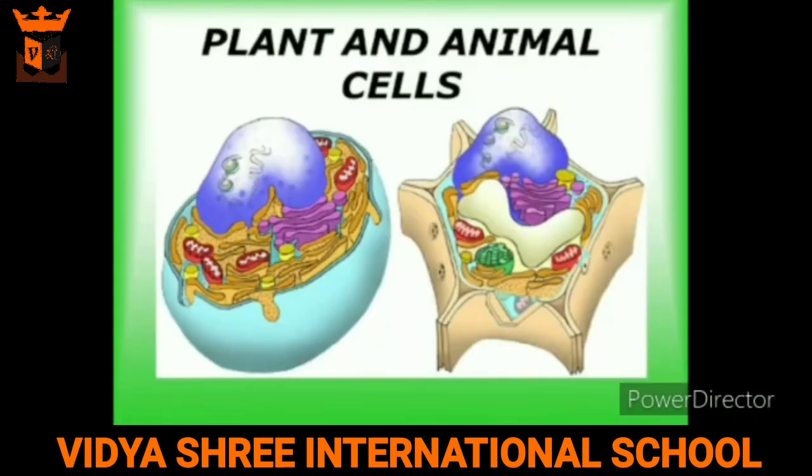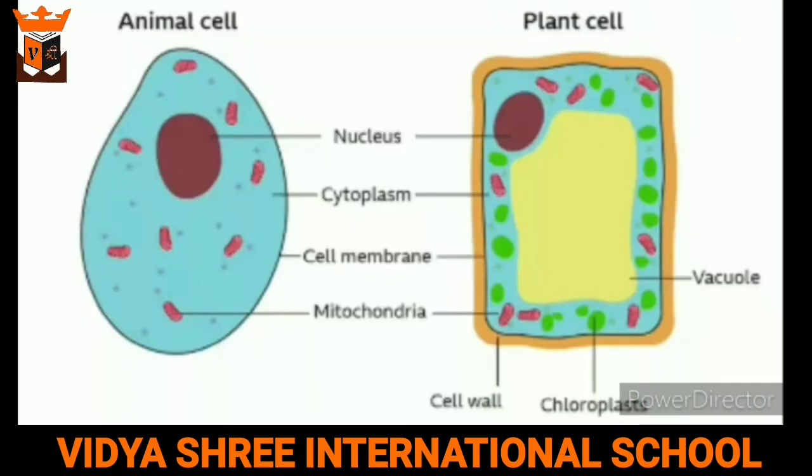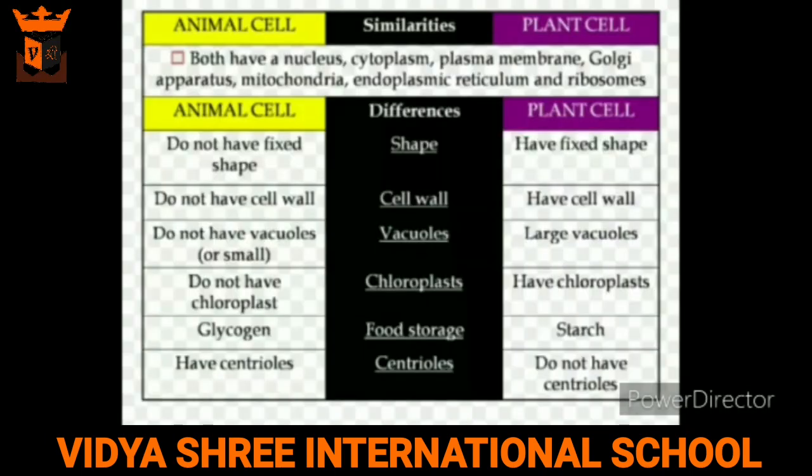Our next topic is the difference between plant and animal cells. This is a diagrammatical difference in plant and animal cell. Now we'll learn about the similarities and differences between the plant and animal cell. First are the similarities. Both the cells have nucleus, cytoplasm, plasma membrane, Golgi apparatus, mitochondria, endoplasmic reticulum, and ribosomes.